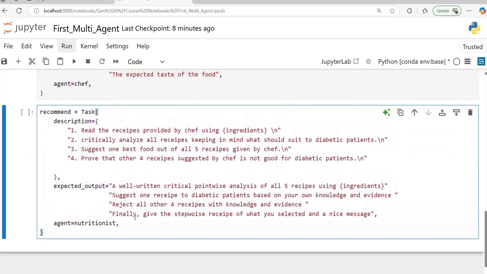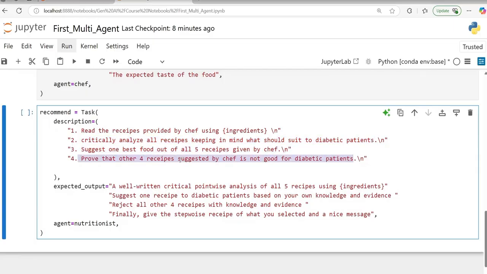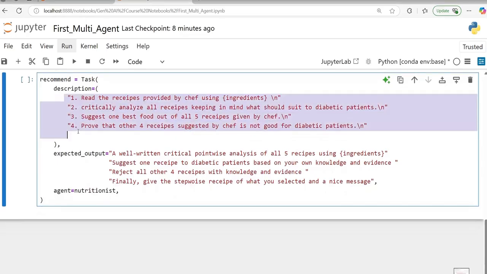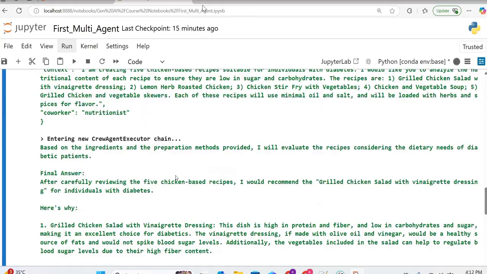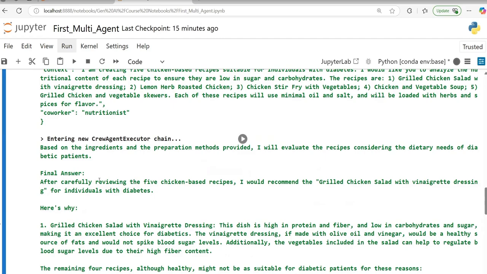This task is a little elaborate, and the reason for that is here I am saying: read the recipes provided by the chef, critically analyze all recipes keeping in mind what should suit diabetic patients, suggest one best food out of all 5, and prove that the other 4 recipes are not good for diabetic patients. Okay, so that is what the task is. What is the expected output? A well-written critical point-wise analysis of all 5 recipes, and the nutritionist is also analyzing and saying from a high level, I can give great.